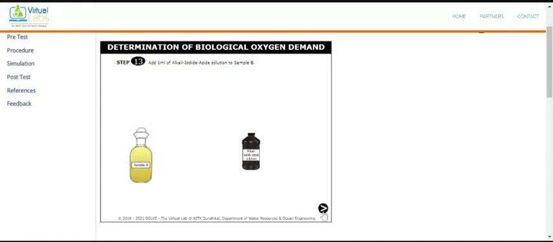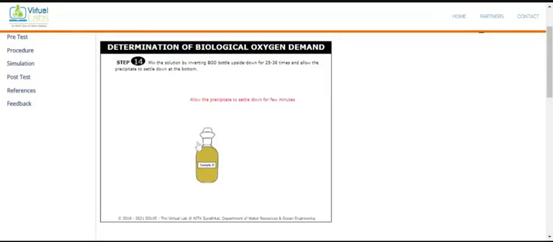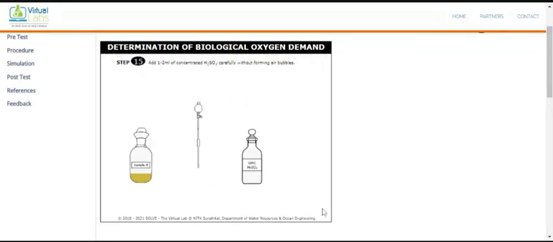Now go for the next one. Shake it for 25 to 30 minutes so that the samples mix properly. And once that is over, you let it settle so that all the precipitate settles down at the bottom. So wait for 25 to 30 minutes. And once you feel all the precipitate has settled down, you see it in this picture. And once this is over, click here.